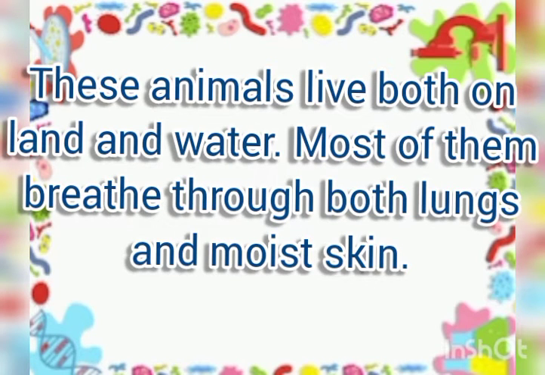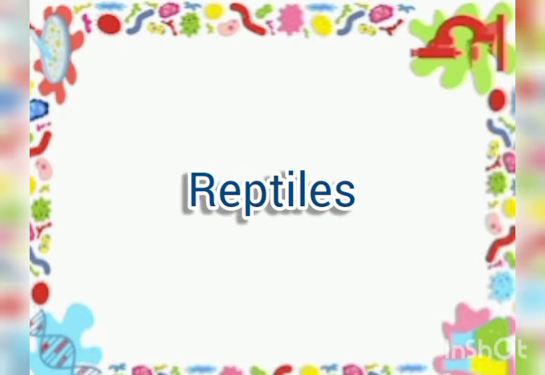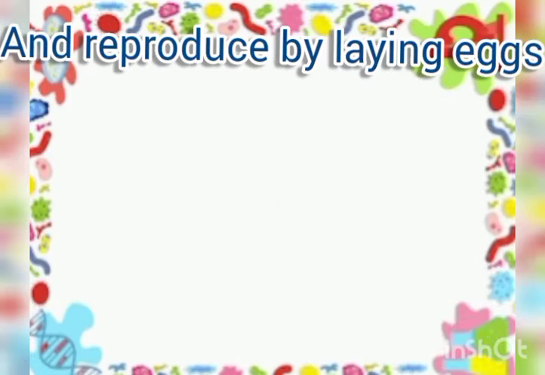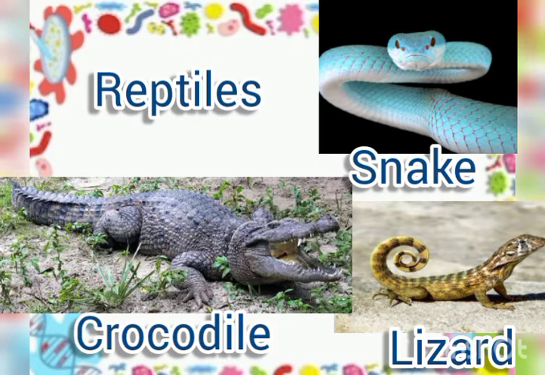Amphibians. These animals live both on land and in water. Most of them breathe both through their lungs and the moist skin. Examples are frog, toad, and newt. Reptiles. Most of these animals live mainly on land. They have scaly skin and reproduce by laying eggs. Lizard, snake, and crocodile are reptiles.